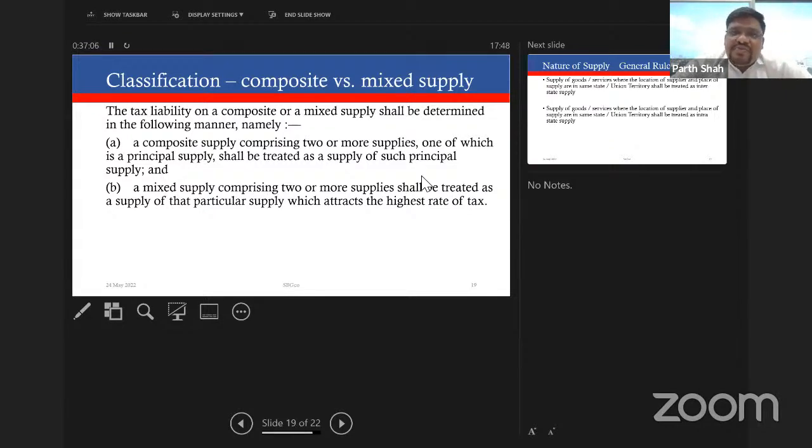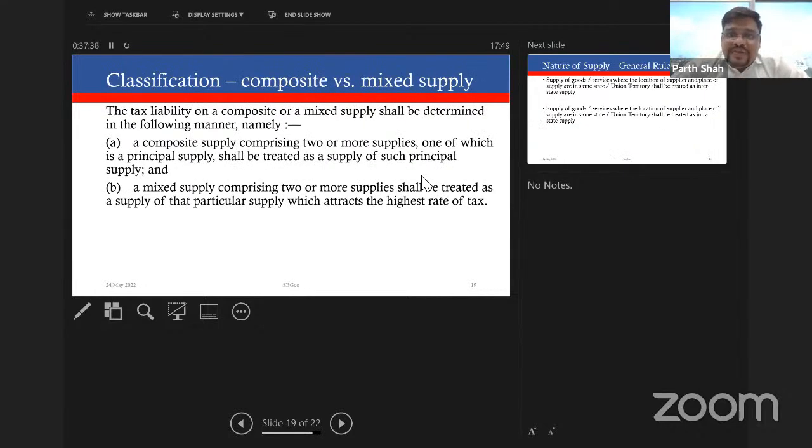In the same way for mixed supply, which means there's an artificial bundle, the entire transaction will be taxed at the highest tax rate applicable on the goods or services being supplied. Let's say you're supplying three products, one at 5%, second at 12%, and third at 28%. In that case, your entire consideration will be taxed at 28%. Of course, in both these cases, the important condition is that there has to be a single price for the contract.